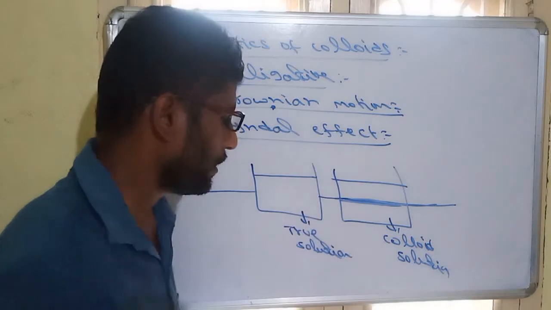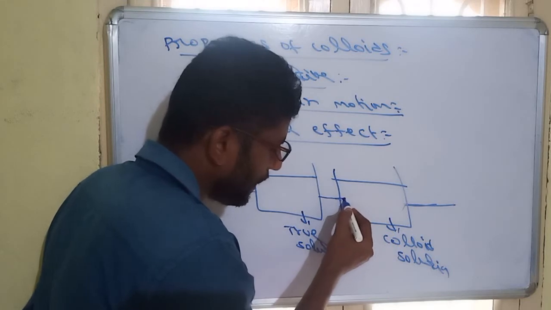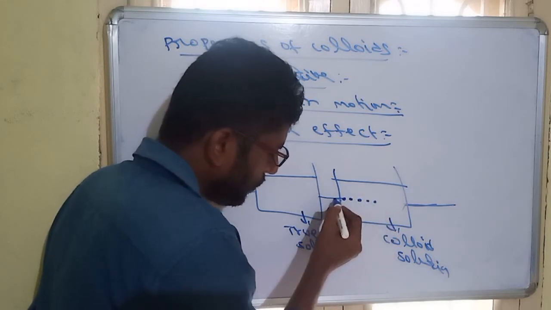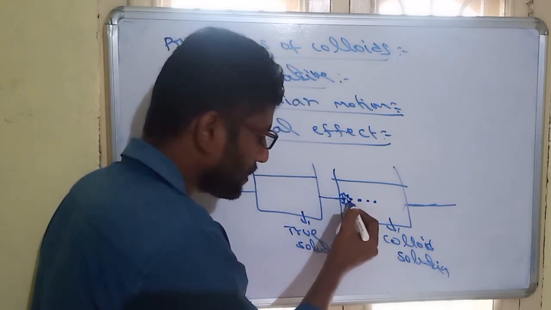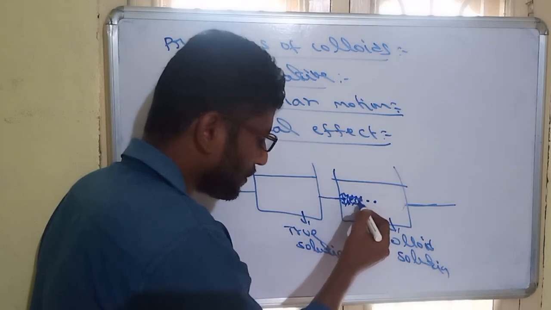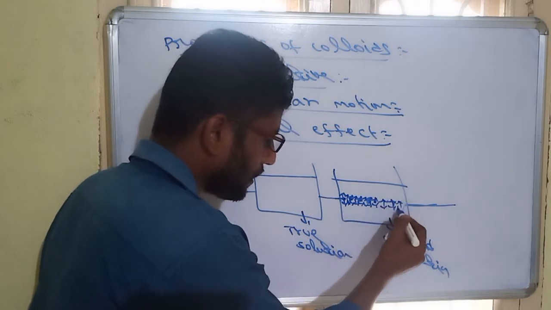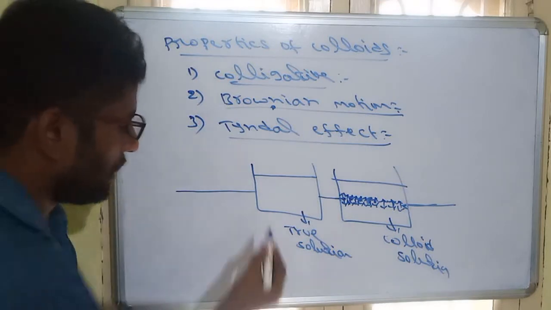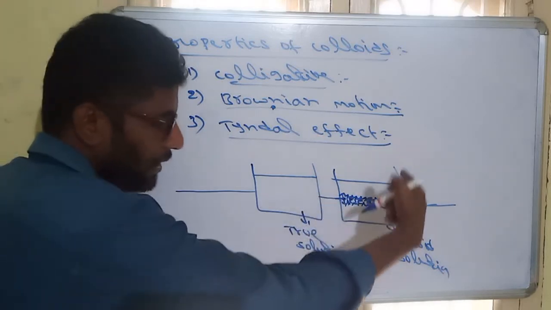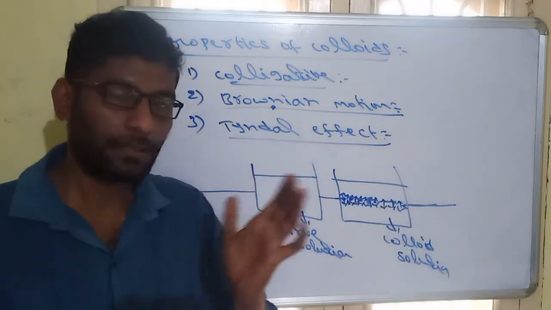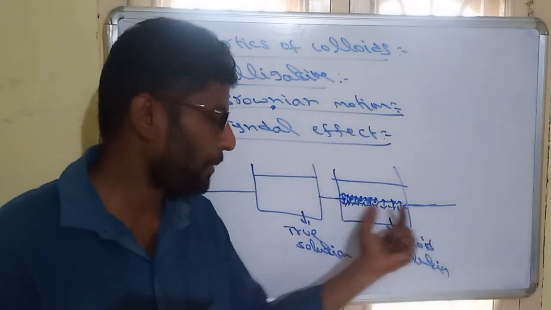Why is the path visible here? When light passes through colloidal solutions, the particle sizes in a colloidal solution are bigger. So when light is transmitting, these particles will scatter the light in all directions, and that scattered light is visible like a path. But here the particles are very small in size, so they cannot scatter the light, and the light is simply transmitted. So the Tyndall effect statement: it is the process of scattering of light by big size particles. Due to this scattering, the path of the light is visible.